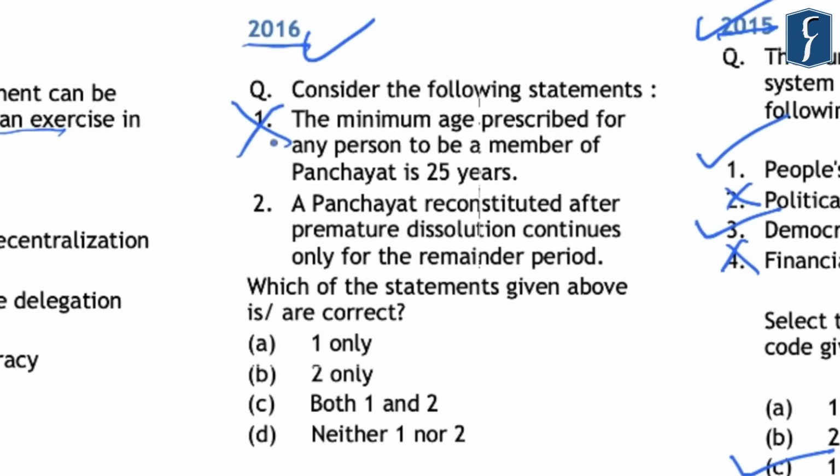The second statement is that a Panchayat reconstituted after premature dissolution continues only for the remainder period. Now, this is a unique thing which has been provided for the Panchayats, which is different from the other bodies which are elected, for example, the state legislative assemblies or the Lok Sabha in case of Parliament. And this provision was added in order to have simultaneous elections for all the Panchayats in a given state. So this statement that is given here is correct. That is, a Panchayat which is reconstituted after premature dissolution continues only for the remainder period. And hence the correct answer that comes out is B, that is 2 only.